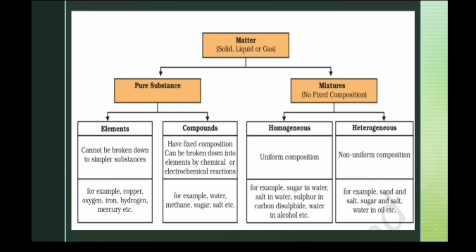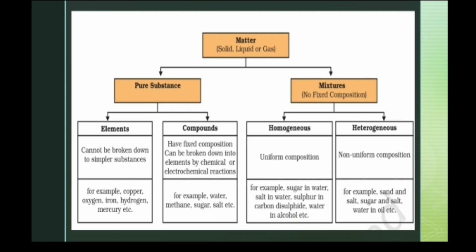The best example for a mixture is dissolved sodium chloride, which is nothing but a salt solution. So this is a homogeneous solution. Why? Because this mixture contains the same kind of particles, that is, the particles are able to mix with each other.